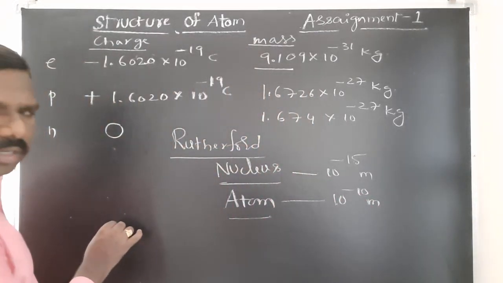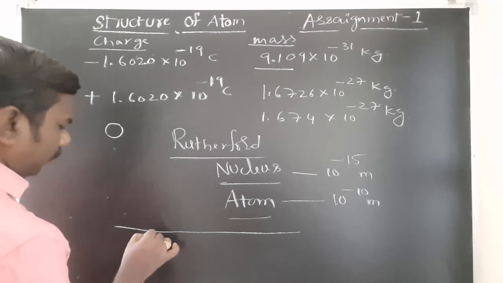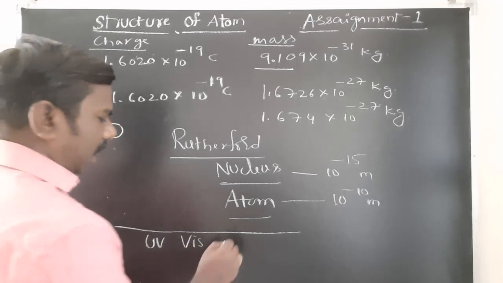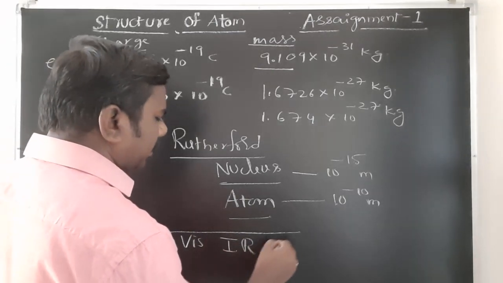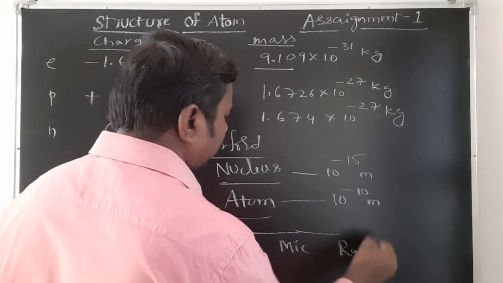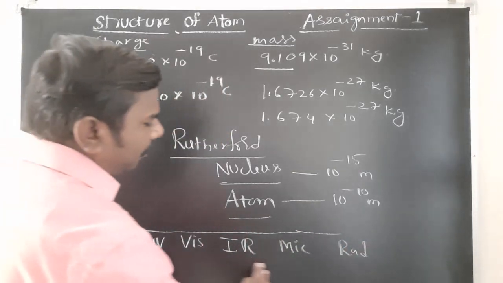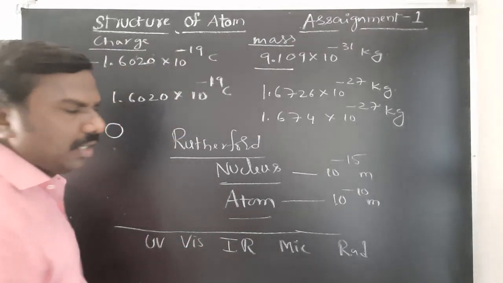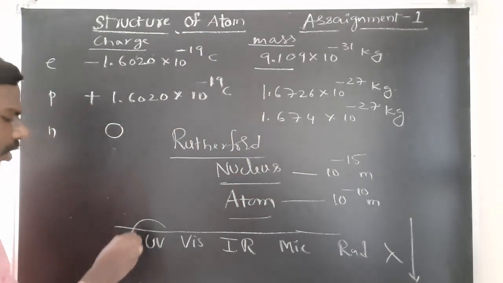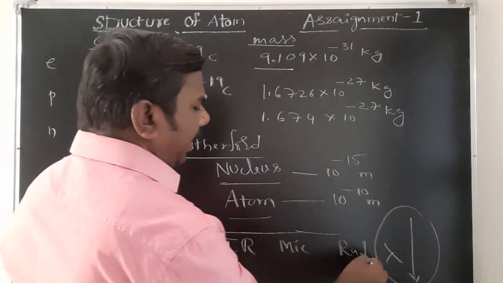First observe this scale: UV rays, visible rays, next IR rays, next microwave, last radio waves. When you move from left to right, wavelength decreases. It has more wavelength when compared with radio waves.